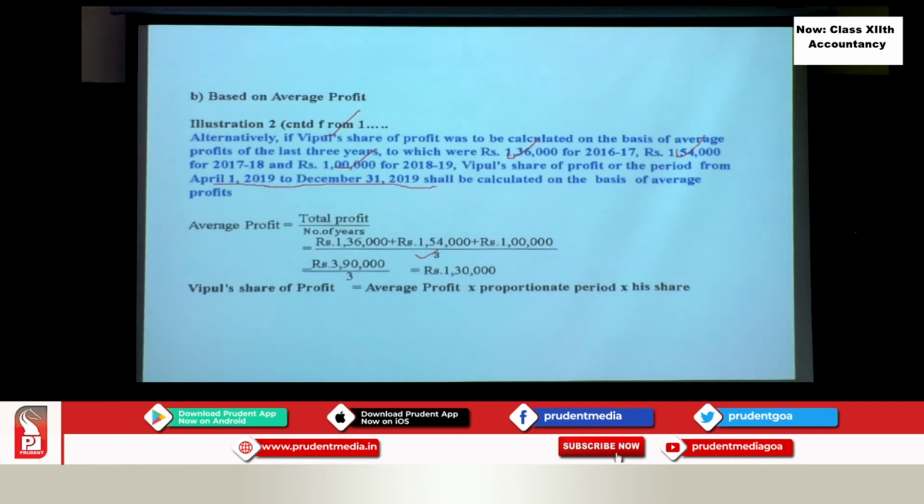So, how do we get it? See, we get it like this: 1,30,000 is the average profit, multiply it with 9 upon 12, because 9 months is the period after which he retires, and what is his share of profit? 1 upon 3. Okay? So, when you calculate, what is the answer you get? It is 12,500, which is credited to whose account? Yes, very good, Vipul's account should be credited.